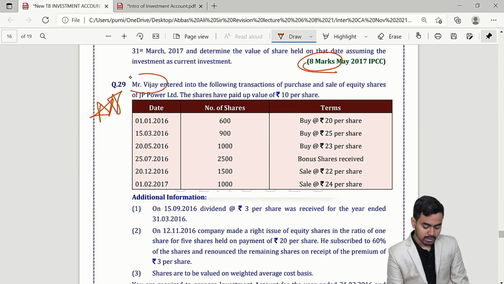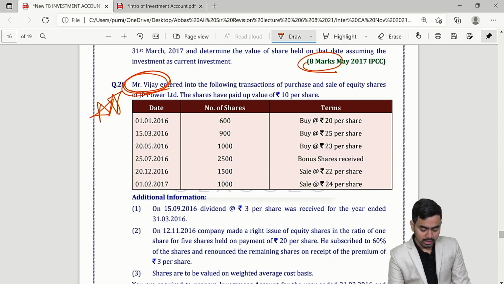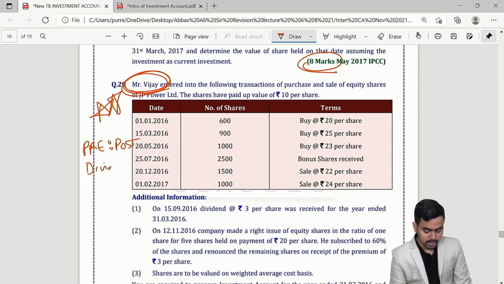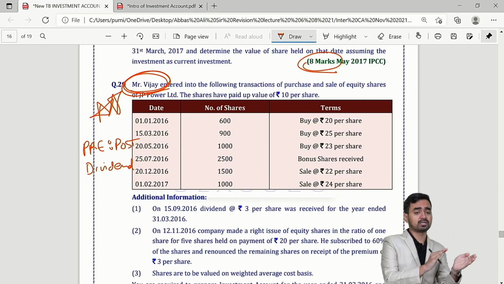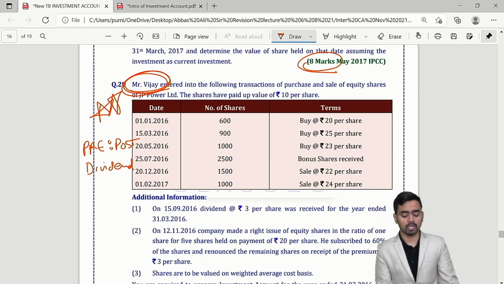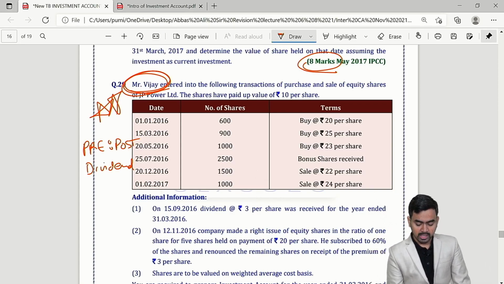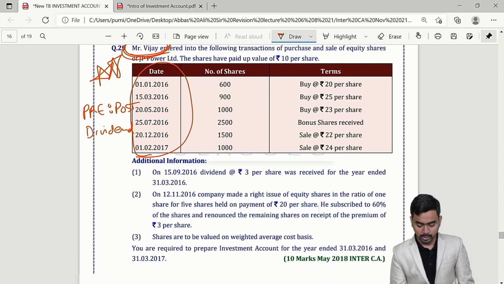This is important, Vijay. Why is this sum important? To understand pre to post dividend. In the pre period, how much dividend we will charge, and in the post period, that is in the dividend column, how much we will charge. So see, they have given the date of purchase. Consider this date of purchase, and on that basis you have to do the pre and post bifurcation.